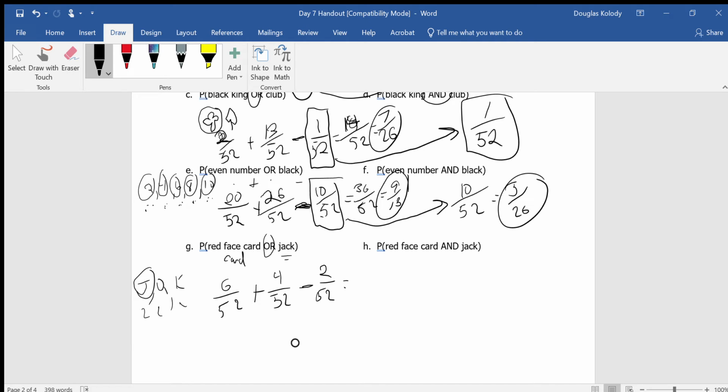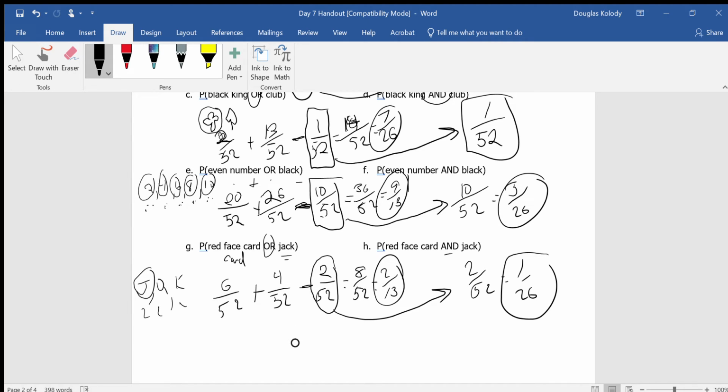And 6 plus 4 is 10. 10 minus 2 is 8 cards out of 52, which reduces to 2 over 13. Red card, a red face card, and a jack. Well, once again, those are just these 2 cards, the red jacks. And so that's 2 out of 52, which is 1 out of 26.